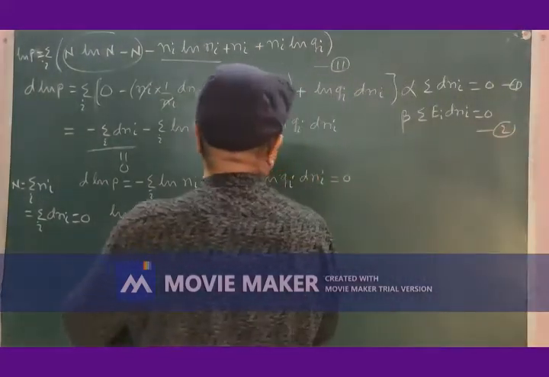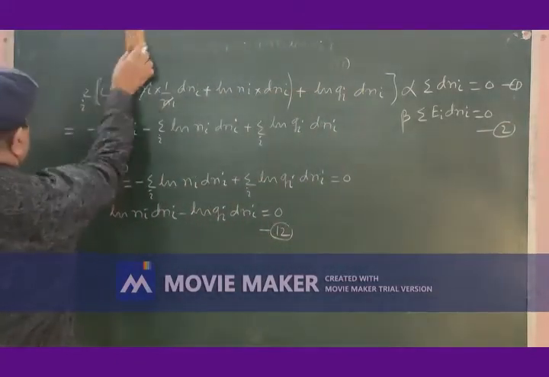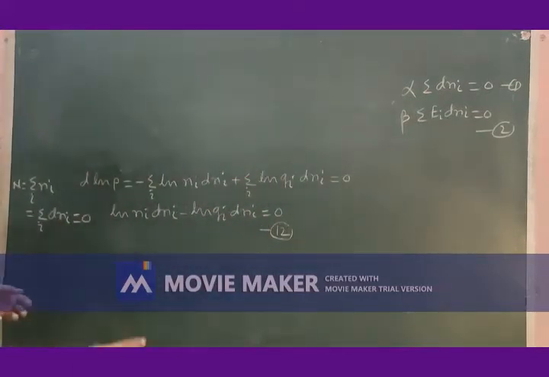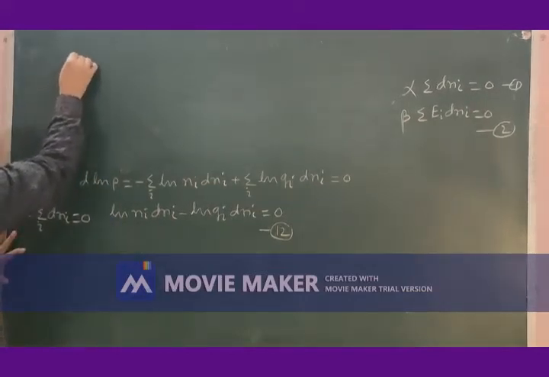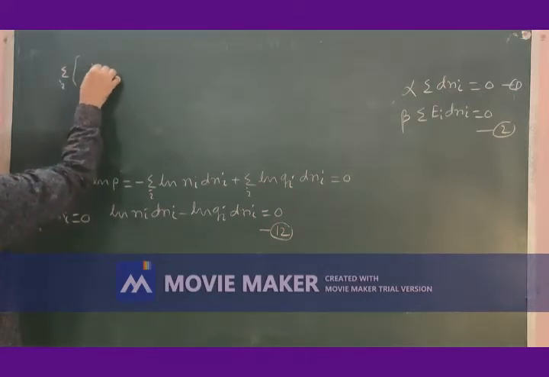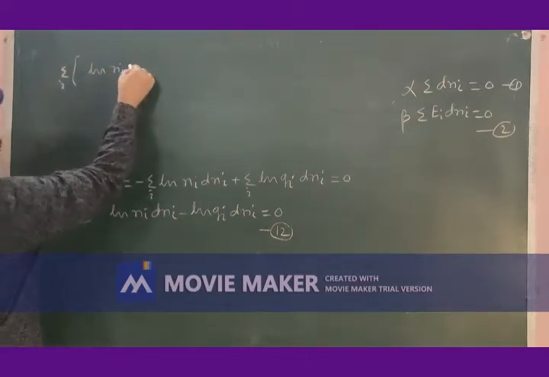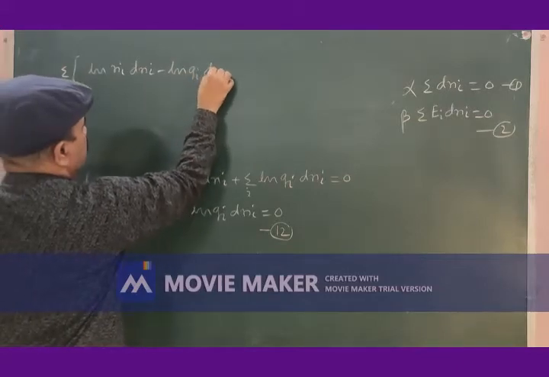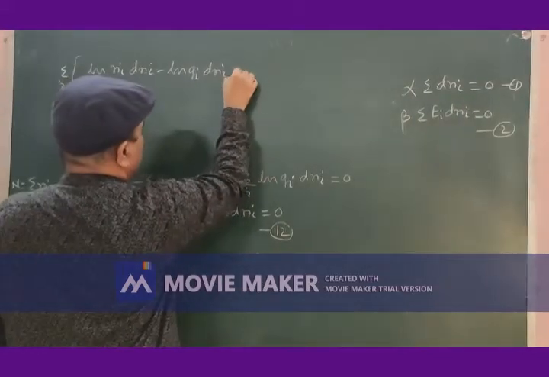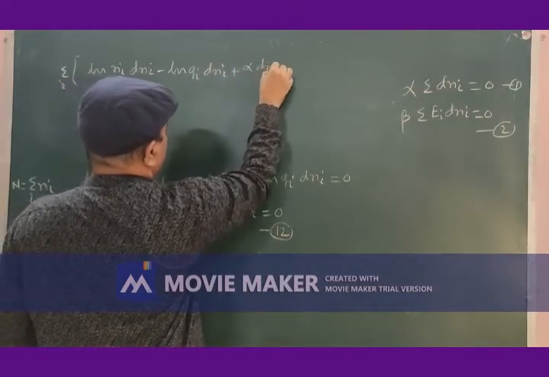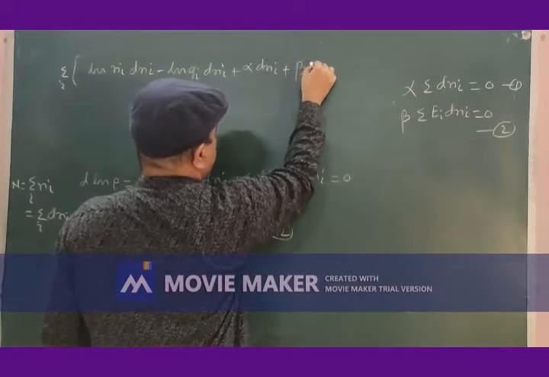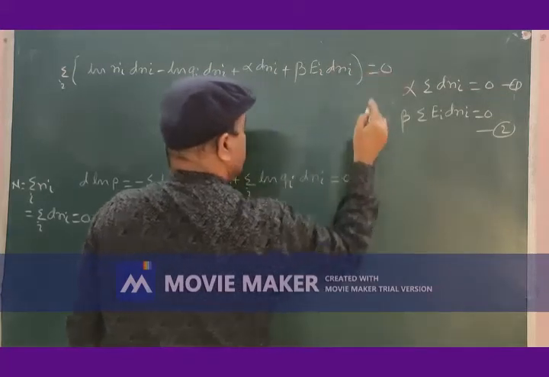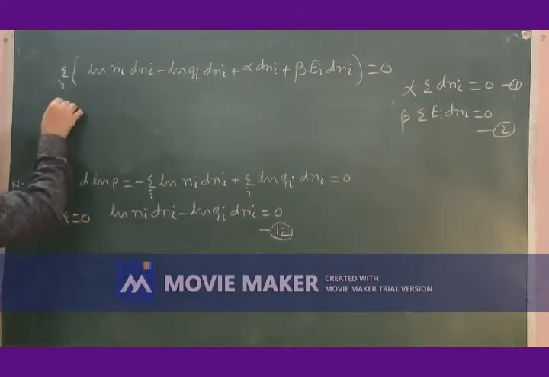If we do this, the new equation that we obtain will be, let me have summation for all outside, logarithm of ni dni minus logarithm of gi dni plus alpha dni plus beta ei dni is equal to 0.